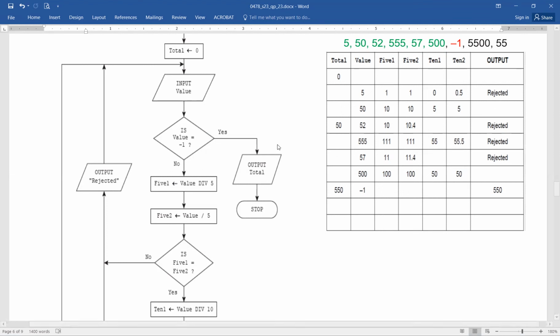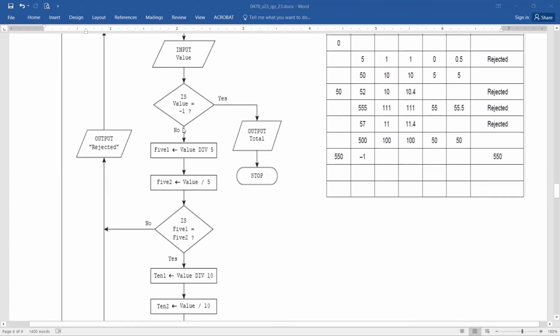It's exactly 50. Now you can see 50 is applied. You can see value equals -1, condition false, moves down. Now 50 is divided by 5 first, and we have performed the integer division, and we got the quotient as 10. And when we divided 50 by 5, we get 10. So again, they both are equal. And then we move down and perform the 10, 1.